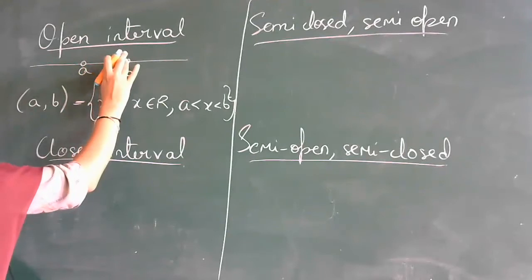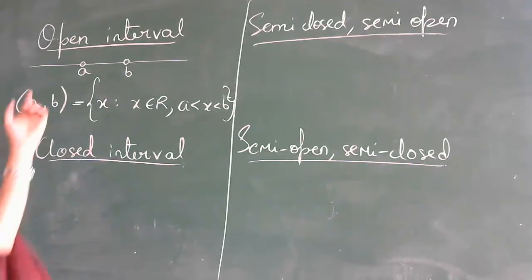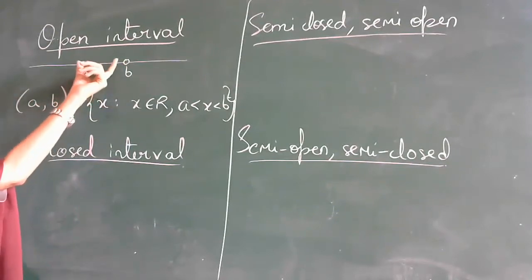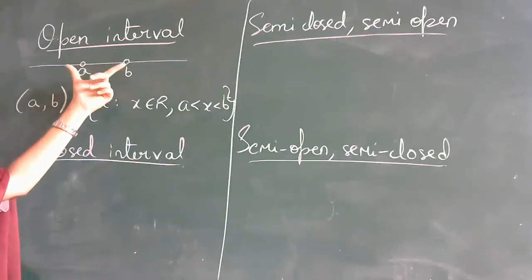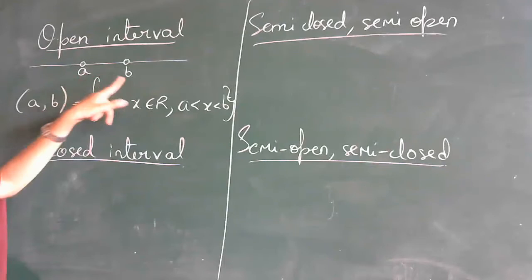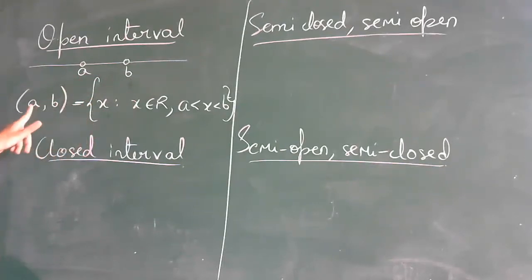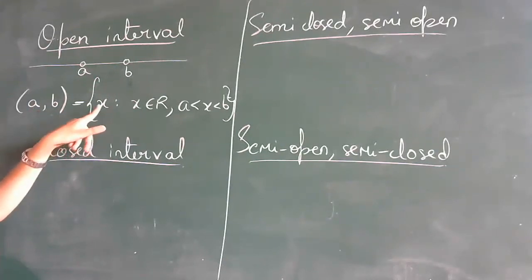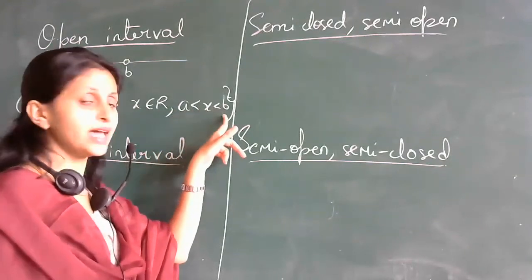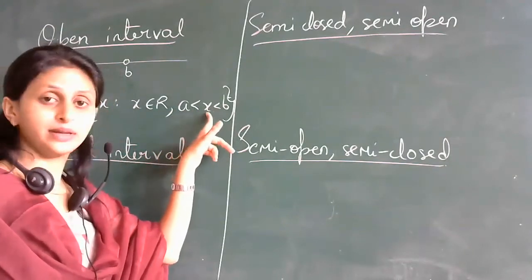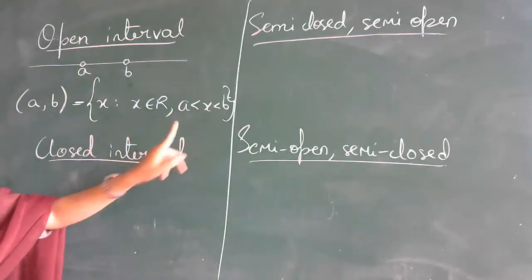So I have made the hole blank here. There is a blank hole, right? So open interval means it will include all the real numbers between a and b, but it will not include the end points. Here you can observe, open interval a comma b will include all values of x, where x is a real number and x should be greater than a but less than b. Strictly less than b and strictly greater than a. Means it is not including the end points.